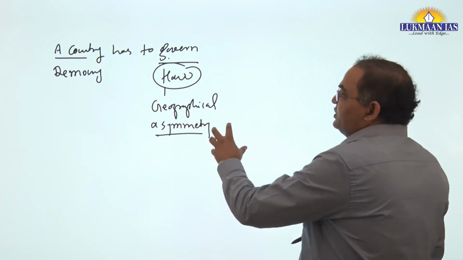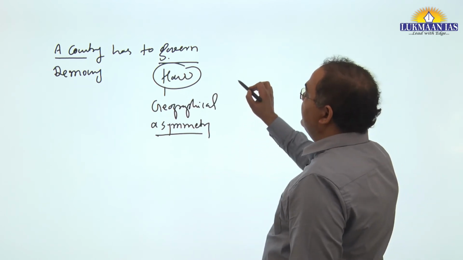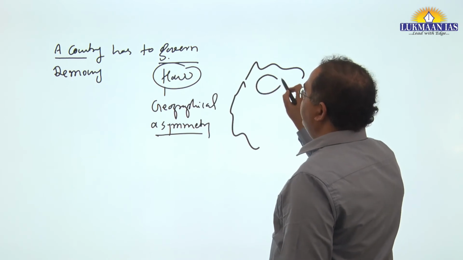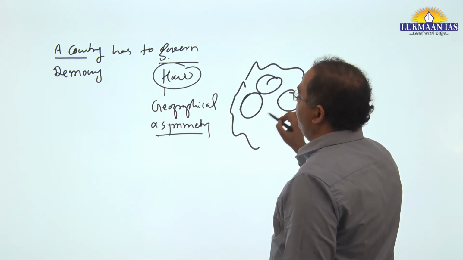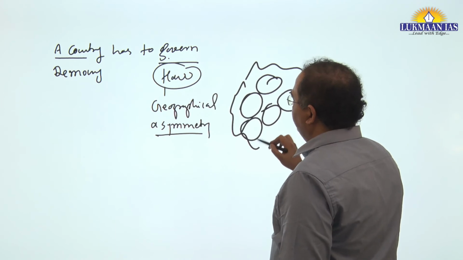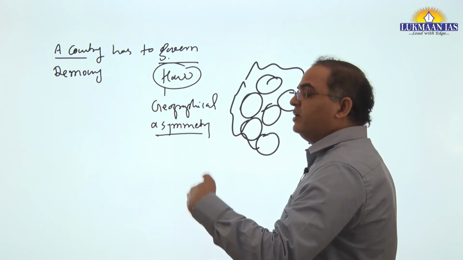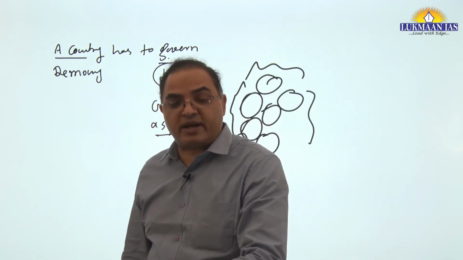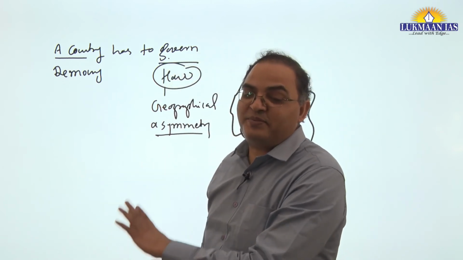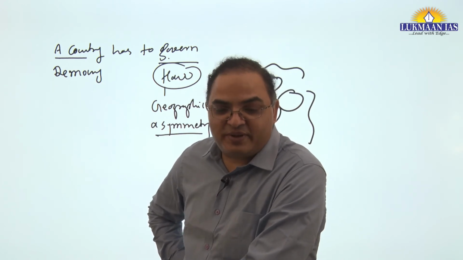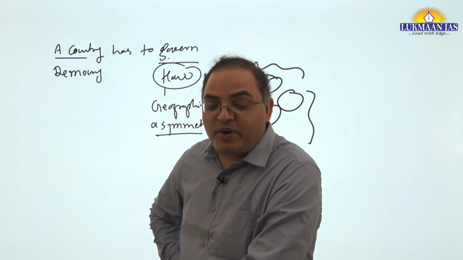So unless geographically a country has symmetrical states, the states having symmetrical population and geography, it cannot be governed effectively. This is the first basic fundamental aspect. You can say first, second, third, whatever, it does not matter. But it is one such fundamental principle of governance of any state when it wants to govern effectively. If it is highly populated.